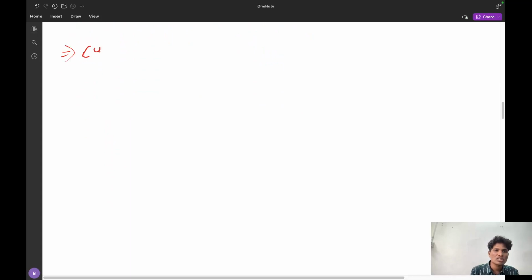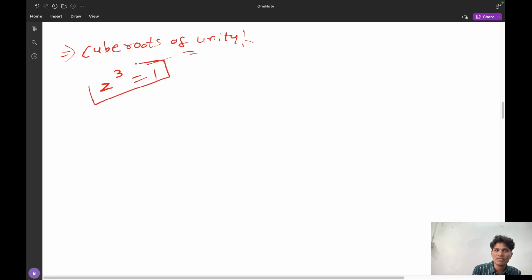And the next important concept is cube roots of unity. What are cube roots of unity? Suppose z is a complex number, z cube is equal to 1. What are the values of z? How many values of z can we get? This is z cube minus 1 equal to 0.